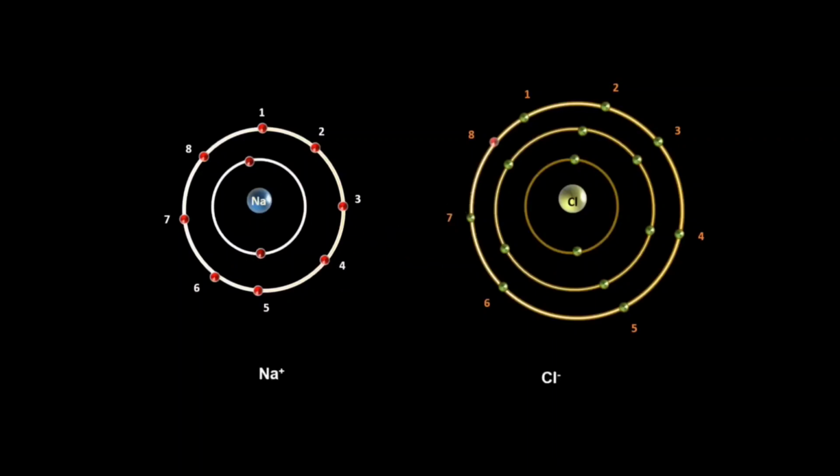But simultaneously, as there is a transfer of charge, both the atoms will get ionized. The sodium will become the sodium cation and the chlorine will become the chlorine anion. Both the oppositely charged ions will face the strong electrostatic force of attraction towards each other, and they will combine together, forming the molecule of the compound sodium chloride.